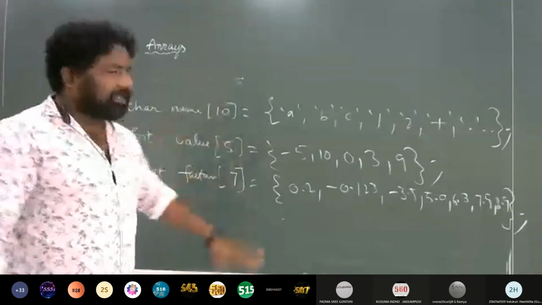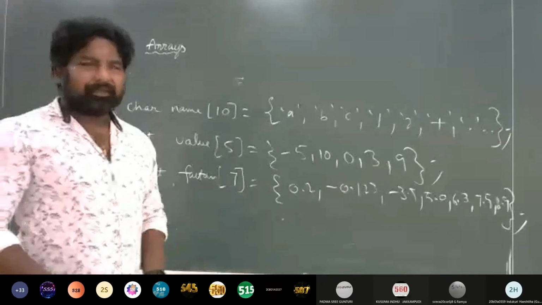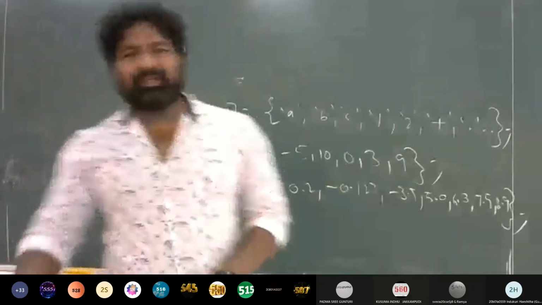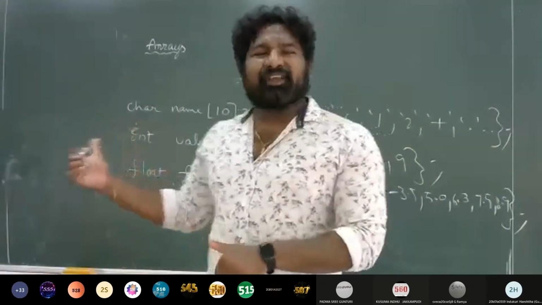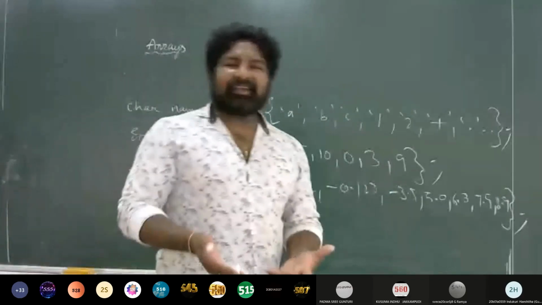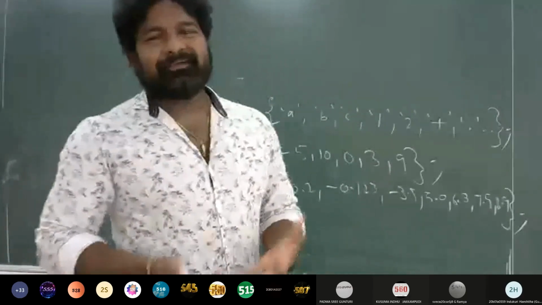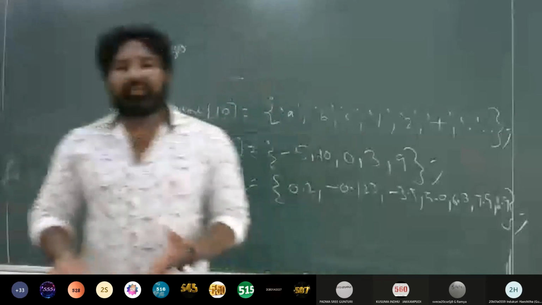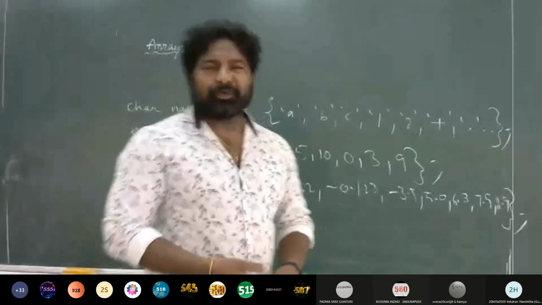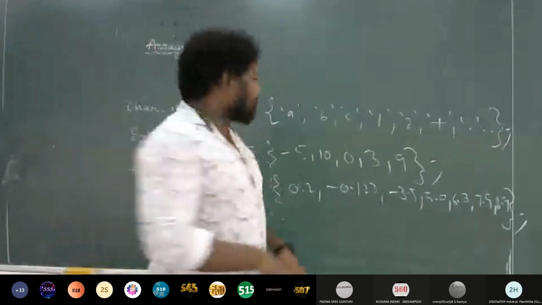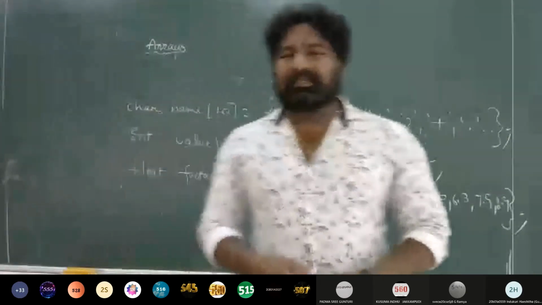This is how we initialize arrays. Since we are talking about arrays, actually this is a one-dimensional array. If I increase another dimension, that is a two-dimensional array. If I increase another dimension, that is a three-dimensional array. So there can be n number of dimensions for your array. We'll discuss that in the next class, right?